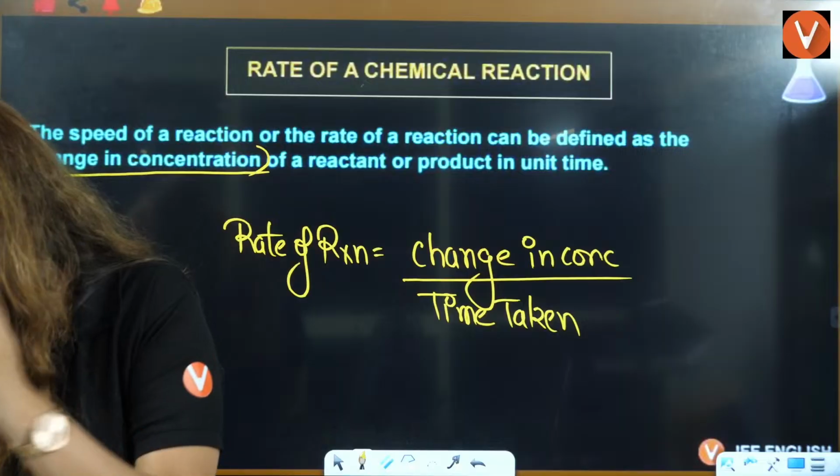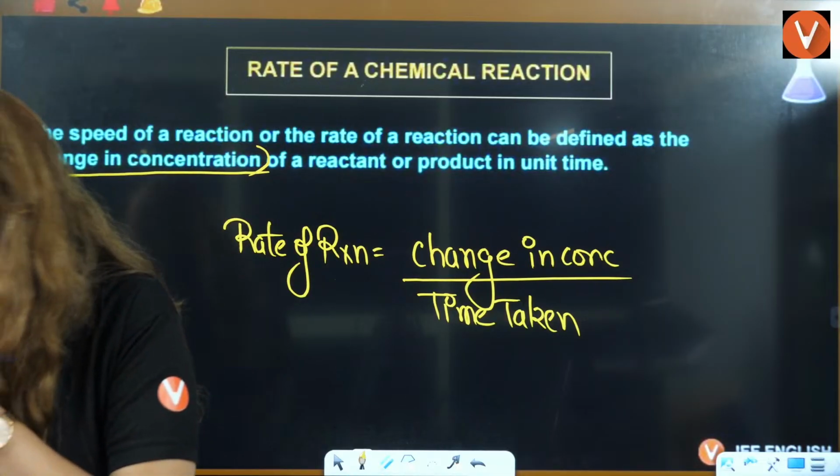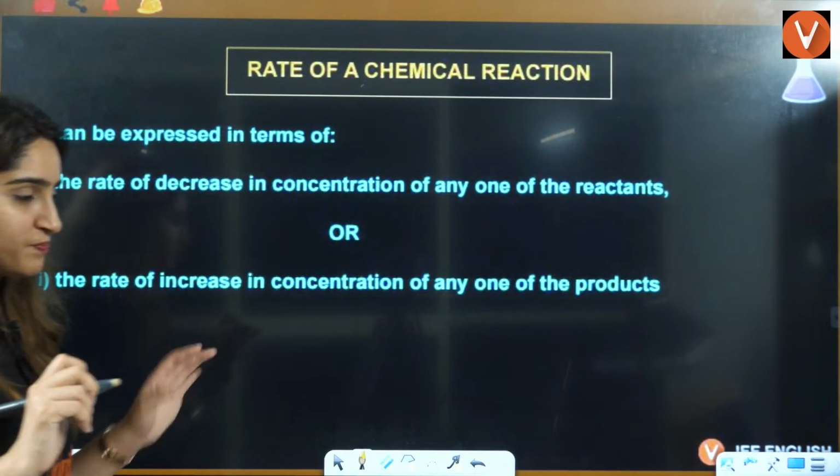Now, students, let us see by taking ratio between C12 and C14. Very good, Gokul, very good, awesome. Right? So that is your rate of reaction.